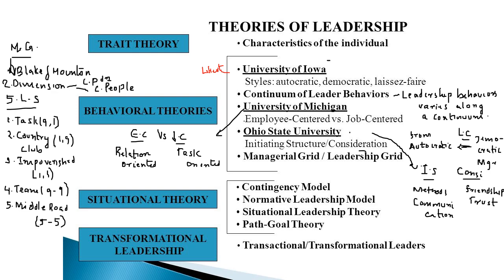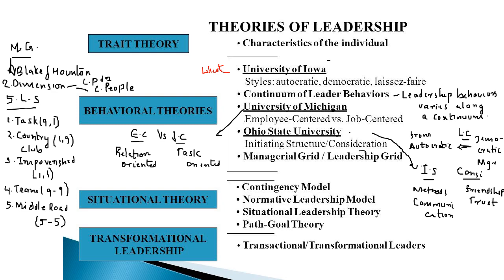Then comes the continuum of leader behavior. The continuum of leader behavior says that there are different sets of leadership styles a leader can adopt when moving from autocratic to democratic leadership. That depends upon the situation as well as the time. A leader can go from autocratic to democratic or democratic to autocratic. In between he can adopt different leadership styles. So that is the continuum of leader behavior, right?